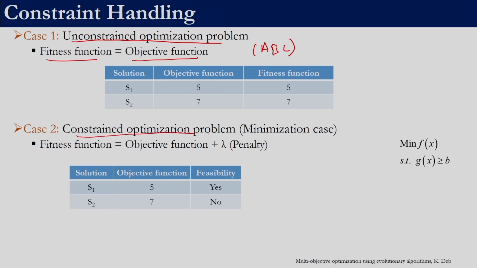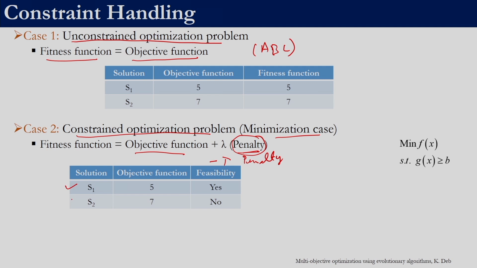When we have a constrained optimization problem, what we will do is we will add a penalty. For those solutions which do not satisfy the constraint, we will calculate something called a penalty, and we will add it to the objective function. This is true for a minimization problem. For a maximization problem, it has to be objective function minus lambda times penalty. So what we are basically doing is deteriorating the objective function value using the penalty. We are adding the penalty because the solution is not satisfying one or more constraints.